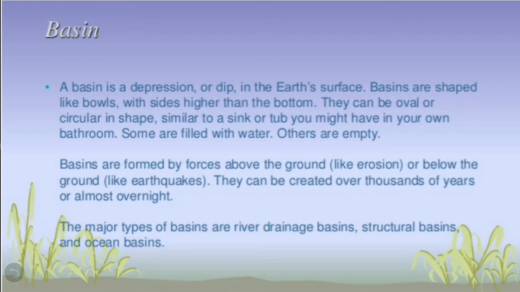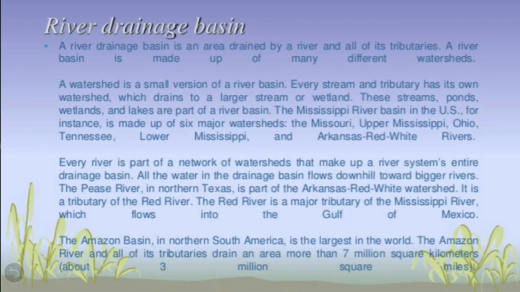The major types of basins are river drainage basins, structural basins and ocean basins. So children, there are three major types of basins and they are known as river drainage basins, structural basins and ocean basins. First we will discuss in short what we mean by a river drainage basin. A river drainage basin is an area drained by a river and all of its tributaries.